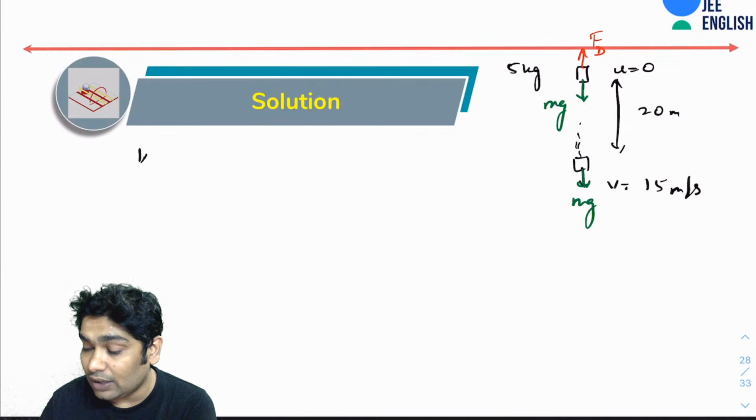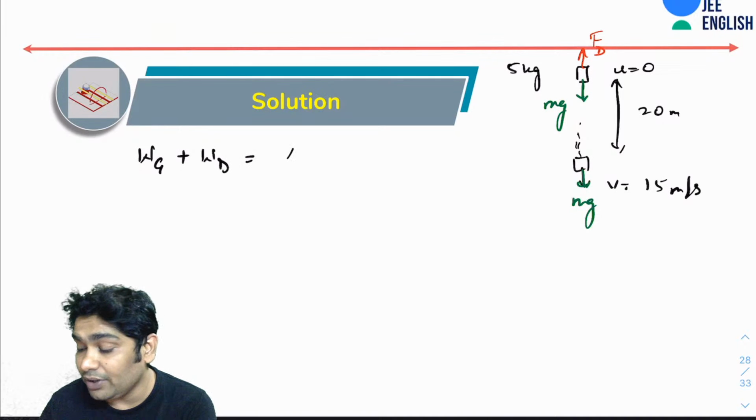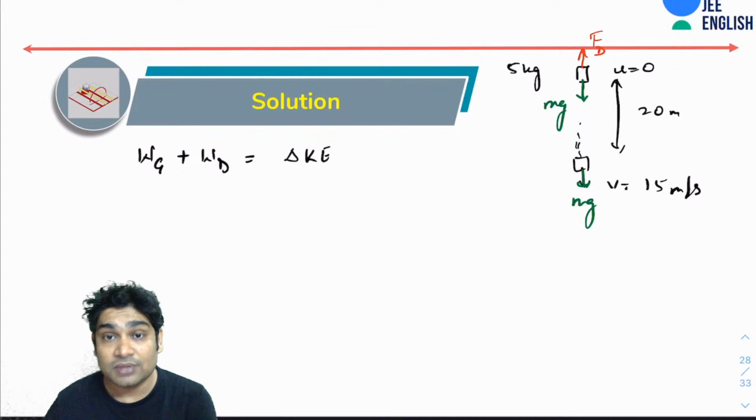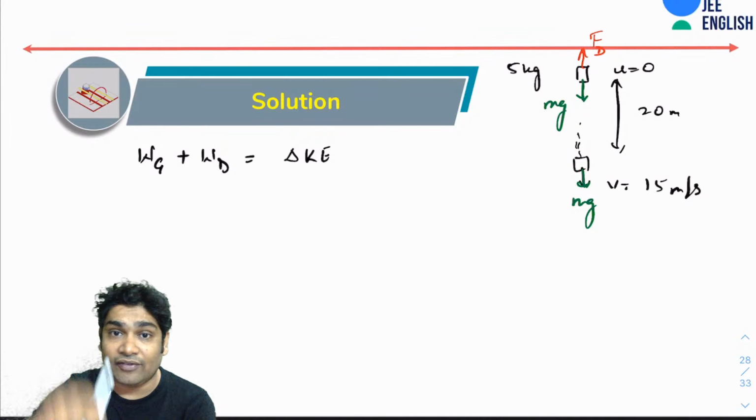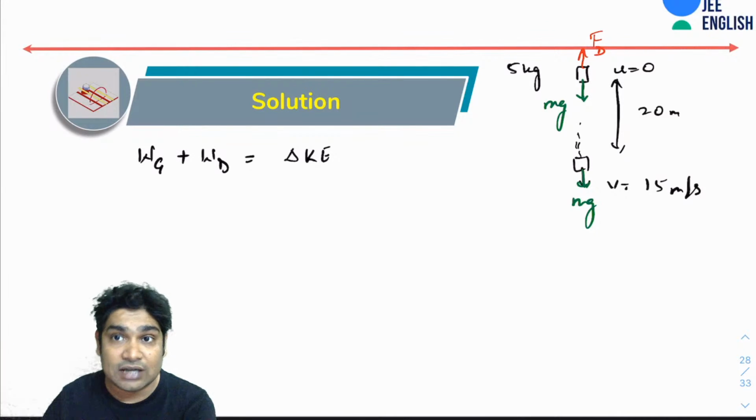work: work done by gravity plus work done by drag force. This should be equal to the change in kinetic energy. Right? This is what my work energy theorem tells me. So let's calculate the work done by gravity. Work done by gravity is very easy to see. For this entire duration, the force of gravity is downward mg and the displacement is downward 20.